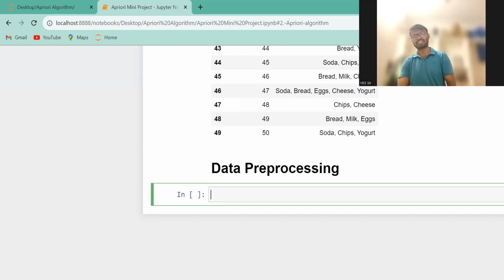As you know, this is manually given information, so there are non-missing values and null values. What we have to do is split the items of that column and create a list of the items for each transaction. How to split it? It will create a list inside the list. For example, in transaction one, there is bread, milk and egg.